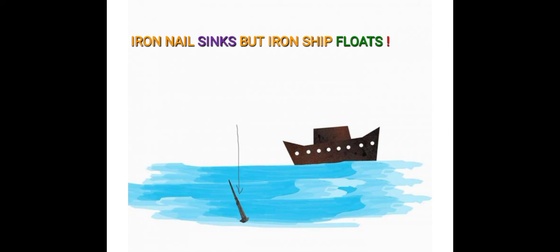Now let me demonstrate with an example. We all know this thing, we have even seen that an iron nail sinks but an iron ship floats. How is it possible? Okay, let me tell you. The weight of the nail is more than the buoyant force of water on it. That is the reason why the nail sinks in water.